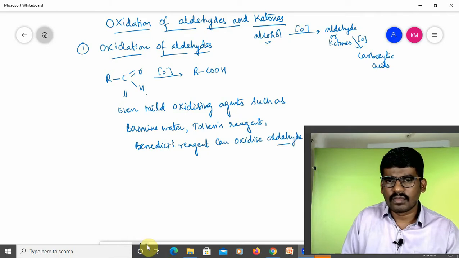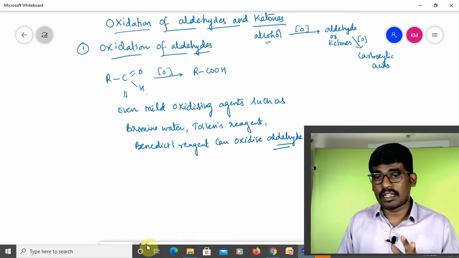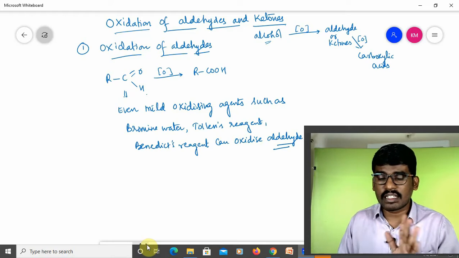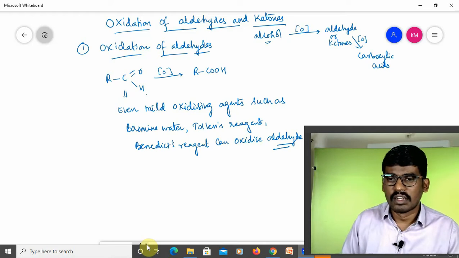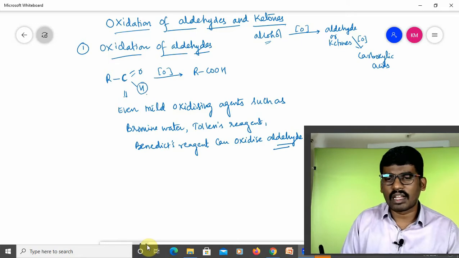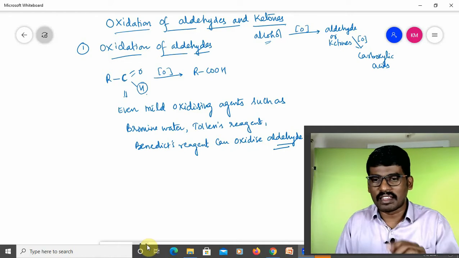Why can mild oxidizing agents oxidize aldehydes? Whenever it comes to ketones, mild oxidizing agents cannot oxidize ketones. Why the difference? Because the carbonyl carbon is connected to hydrogen in aldehydes.